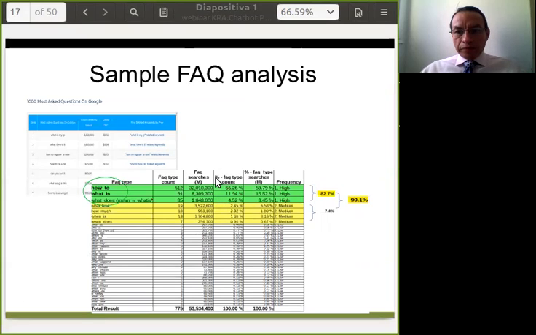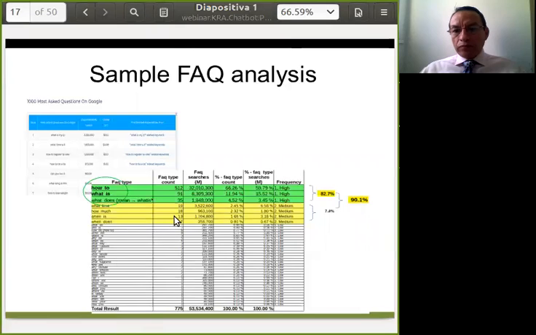We got here some statistics provided by a known database of what people are asking, in this case, on a search engine like Google. And we can see here that most of the top 1,000 questions asked to Google are of the type how to, doing something, or what is, or asking for a definition. There also is what does something mean.